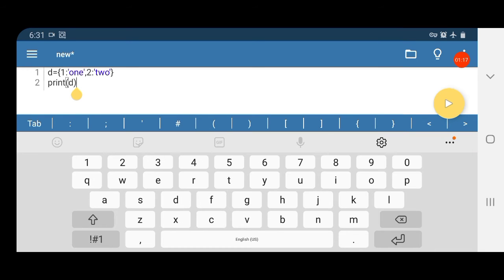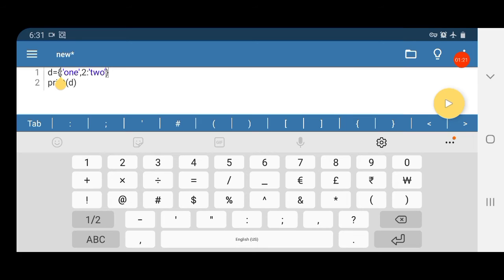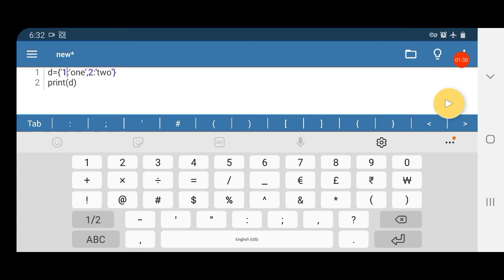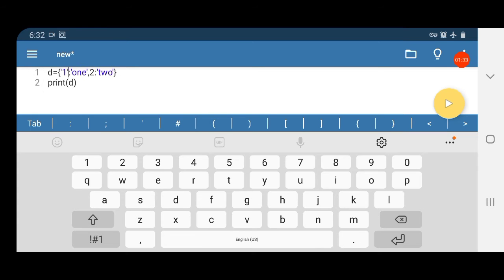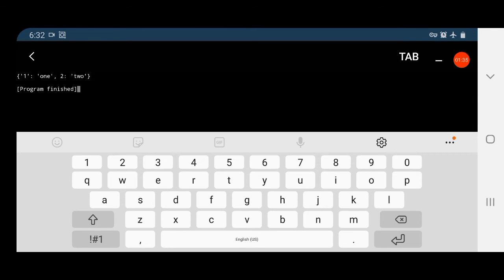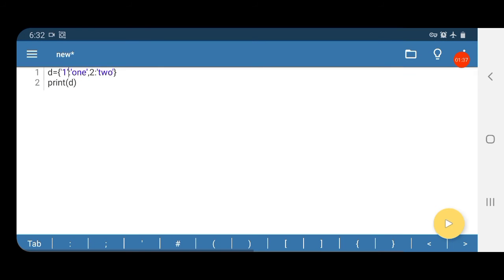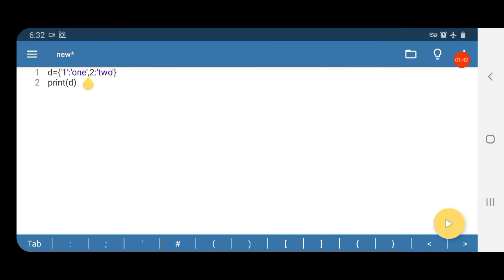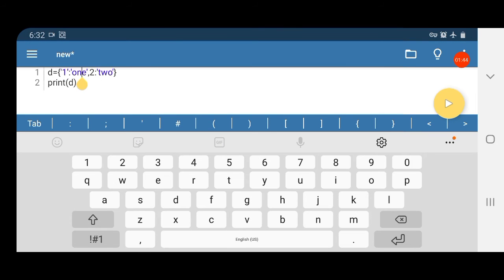Now suppose instead of this, I give 1 in single quotes. Now 1 is a string. If we print this, this is also valid. Now here I am replacing this 1, the first string, with a list, the first value with a list.